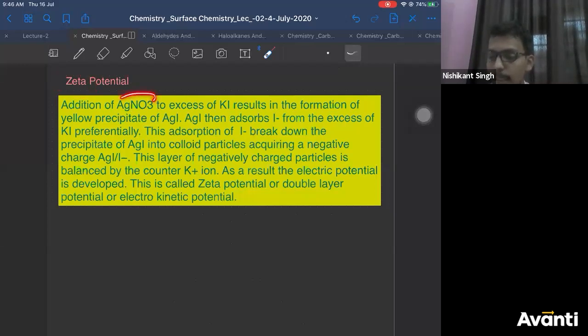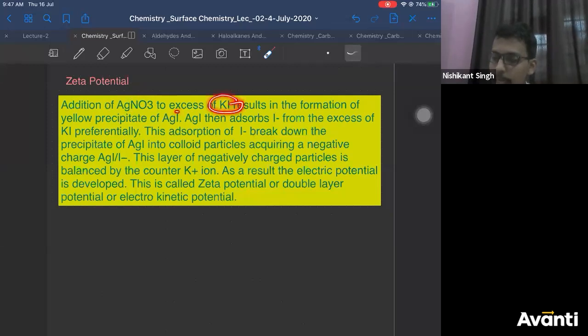So if you take AgNO3 in excess and treat it with KI, you'll get AgI colloidal particles with positive charge, because they will adsorb Ag+ ions. In the formation of the yellow precipitate of AgI, the AgI then adsorbs I minus from the excess of KI. I said AgNO3, sorry.